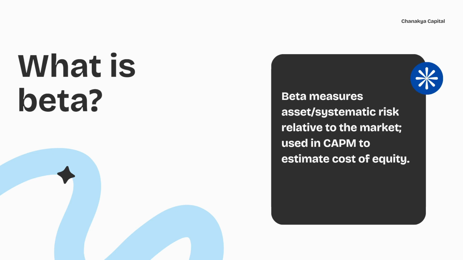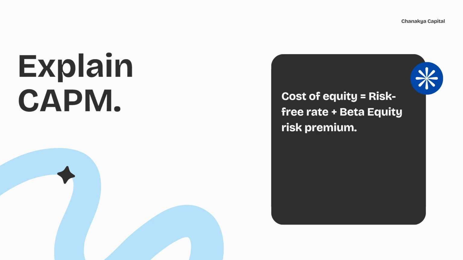What is beta? Beta measures an asset's systematic risk relative to the market, used in CAPM to estimate cost of equity. Explain CAPM. Cost of equity is equal to the risk-free rate plus beta times the equity risk premium.